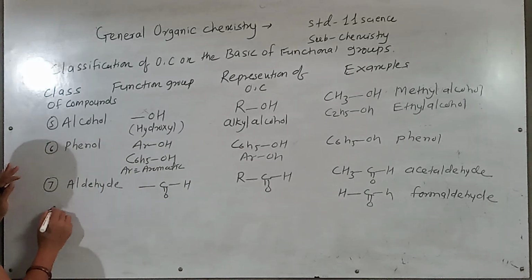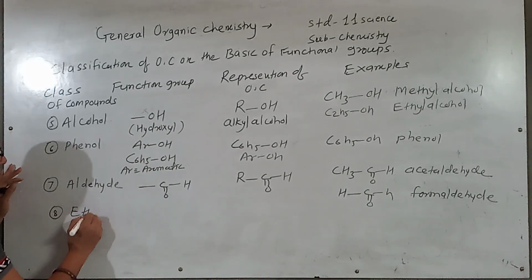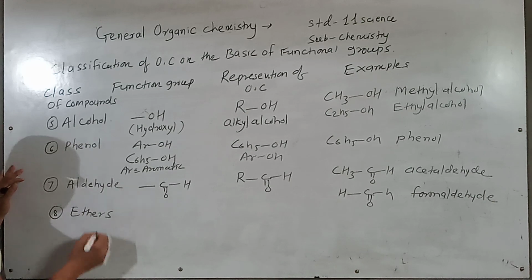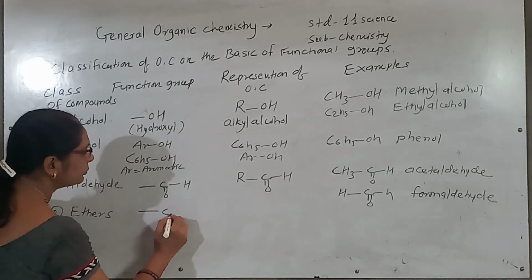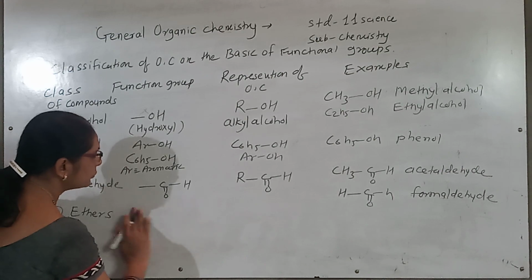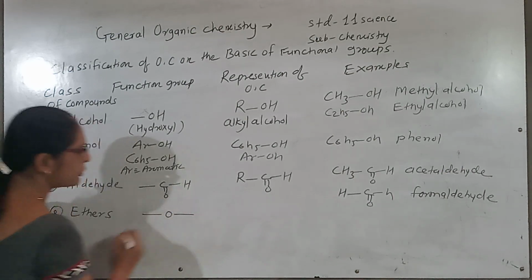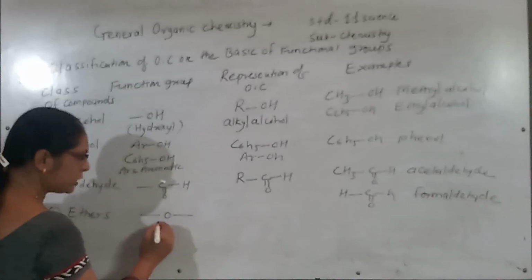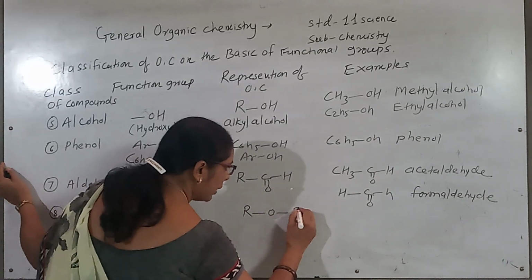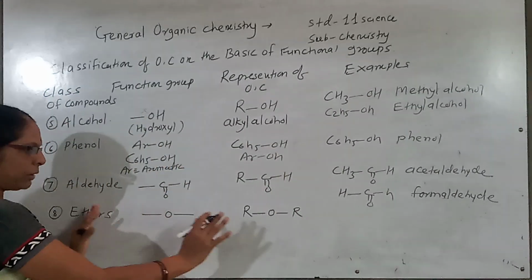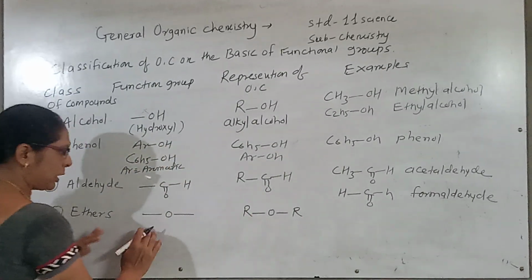Next class of the compound is the ether. In ethers, the functional group is like this way. What is this functional group? This R with O and R. If the hydrocarbon part we remove, then what is the functional group? You can say it is ether.